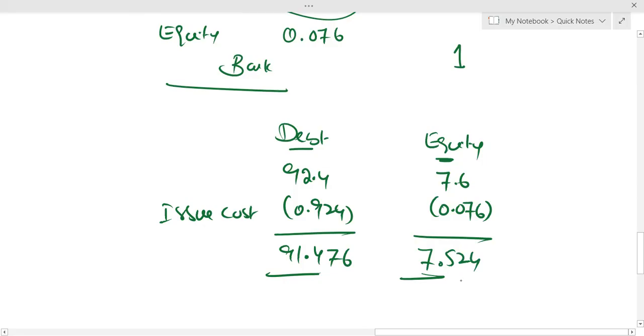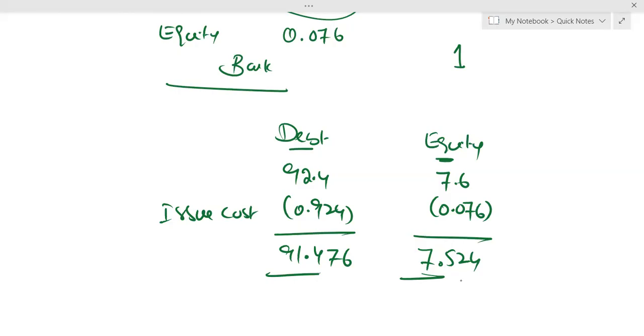So basically, in step 1, we calculated the debt and equity components. After that, we split the issue cost. Now, the question gives an effective interest rate, which the examiner has given us as 9.38%. What are we going to do? At the start of the question in this class, I discussed that when we calculate finance cost for the P&L, we always use the effective interest rate. Due to the issue cost, your effective interest rate is 9.38%.